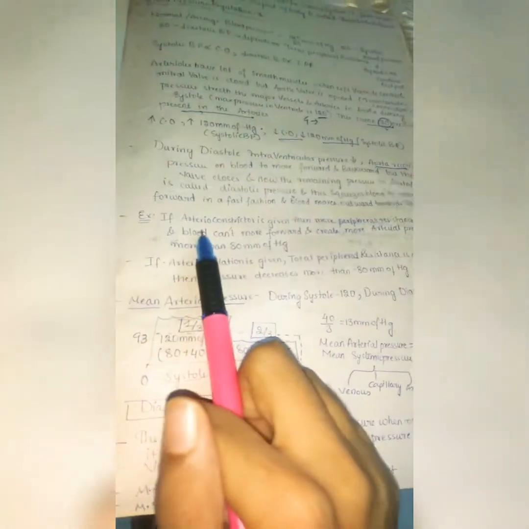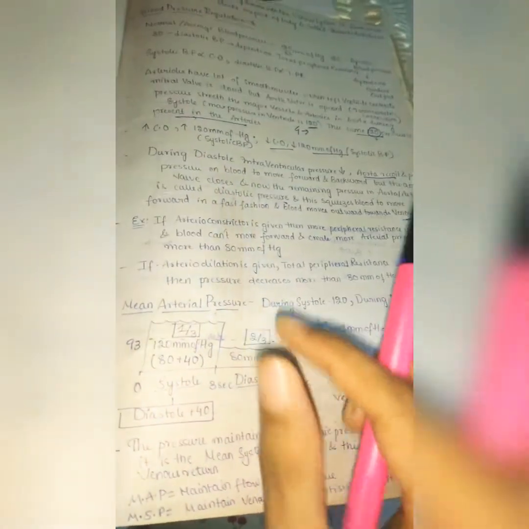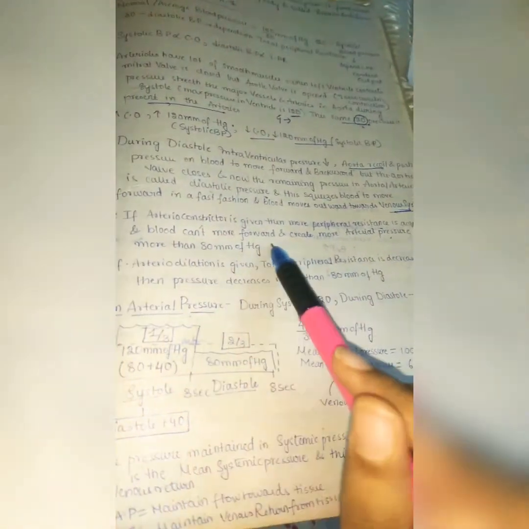For example, if arterial constriction is given, like some drug which constricts the arteries, then there is more peripheral resistance. Always remember, when you constrict, there is low area. Low area means low blood flow. While there is low blood flow, because more resistance is acquired and the blood can't move forward, this creates more arterial pressure, more than 80 millimeters of mercury.